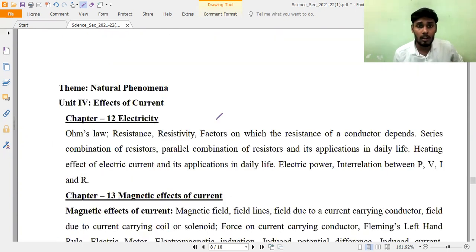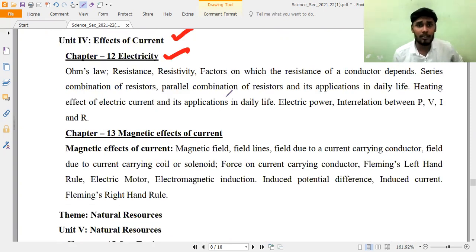Coming to physics, if you observe, effects of current. In electricity, almost everything they have included, and magnetic effects of current. Here also they have not deleted anything. Electric motor, everything they have included. Electromagnetic induction, everything. I think the generator they have deleted. So once again I will make another video, in that I will explain to you.